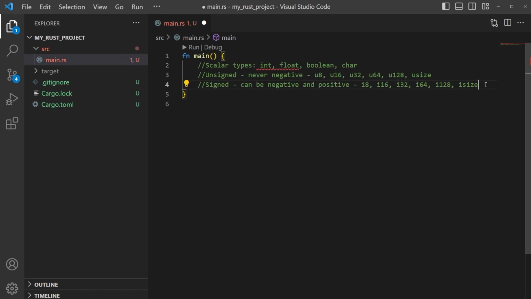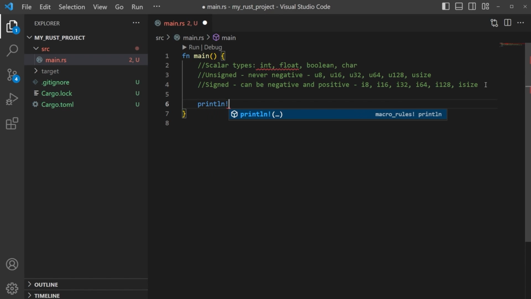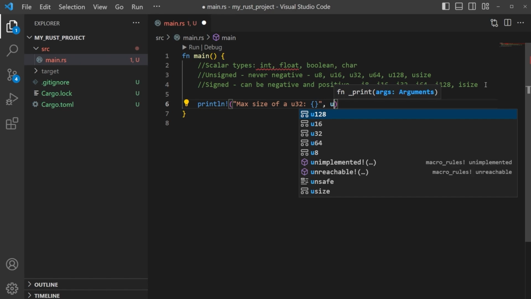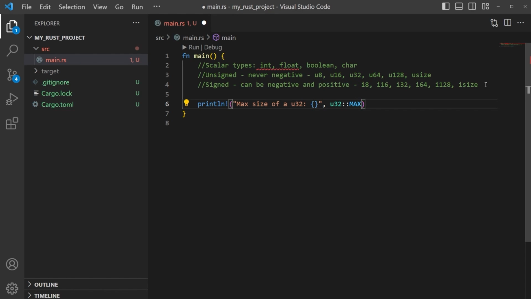But let's quickly take a look at these sizes that we have here, and we're just going to pick a couple out. So if we wanted to say something like print line, and we wanted to come in here and declare something like, let's just say max size of a U32, we can come in here and do that, and we can say something like brackets like this, do a comma, and then we can come in here and just do U32 max. Like this, all right? And then what this is doing is we have a string here.